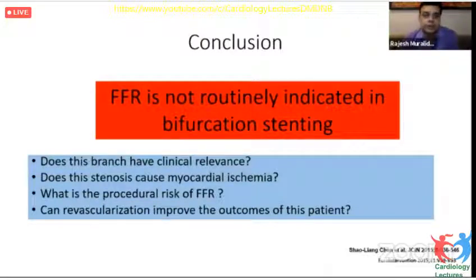We should ask ourselves a few questions. Does this branch have clinical relevance? Does the stenosis cause myocardial ischemia? What's the procedural risk of an FFR? And can revascularization improve the outcomes of this patient?